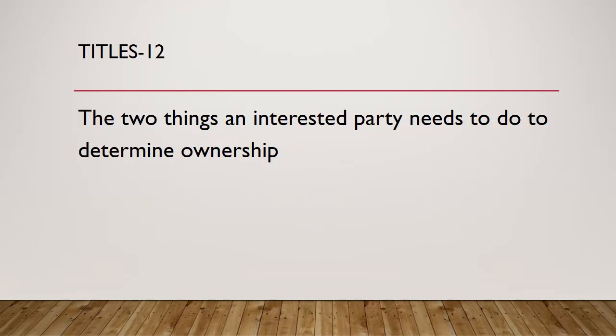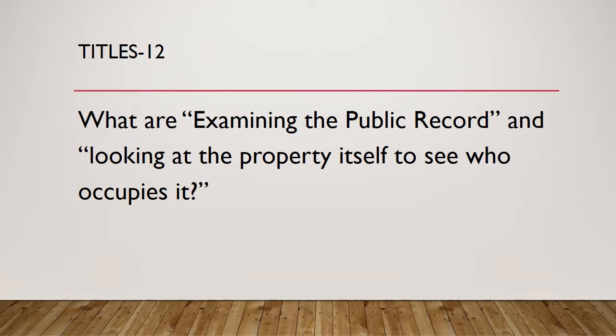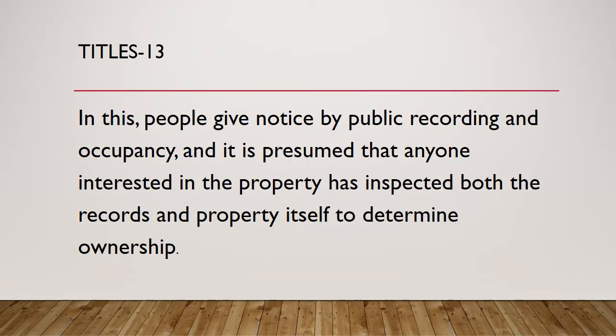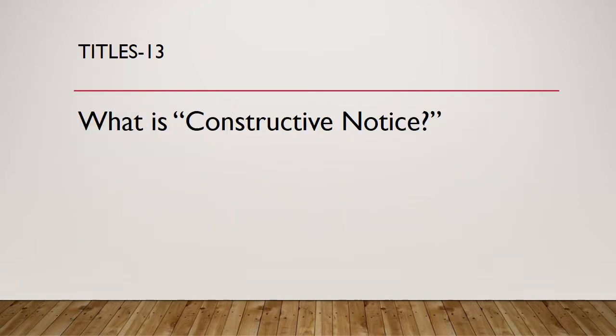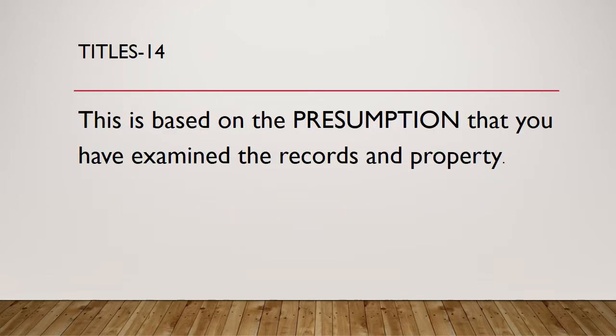Question 12. The 2 things an interested party needs to do to determine ownership. What are examining the public record and looking at the property itself to see who occupies it? Question 13. In this, people give notice by public recording and occupancy, and it is presumed that anyone interested in the property has inspected both the records and the property itself to determine ownership. What is constructive notice?